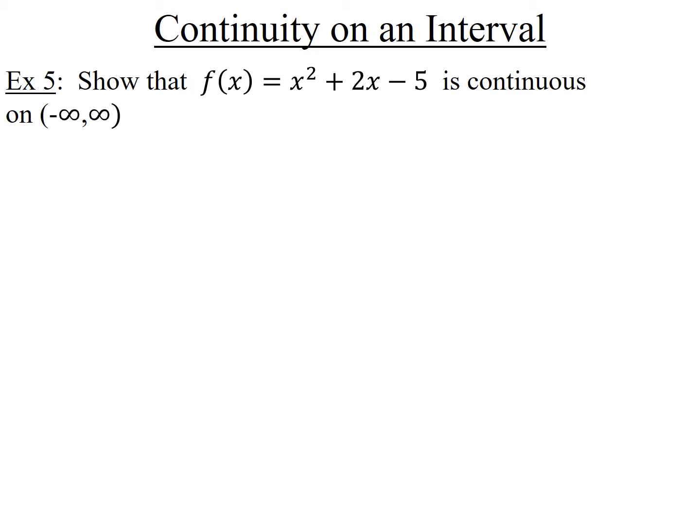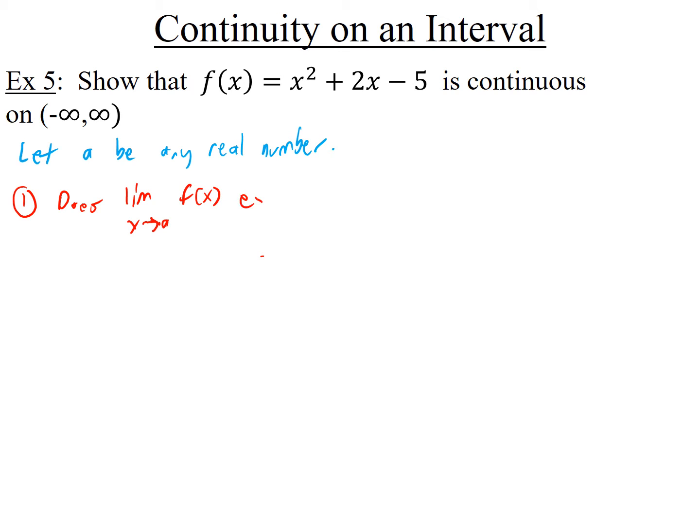And we don't have to do separate calculations for this one because there's no places where it's continuous from the right or continuous from the left, where we might have to do a separate calculation. So this one's going to be just one calculation here. So I'm going to start off by saying let A be any real number, or I could say let A be in negative infinity to infinity, which is the same thing because that's all real numbers. Okay, then I want to ask three questions. First, does the limit as x goes to A of this function exist?